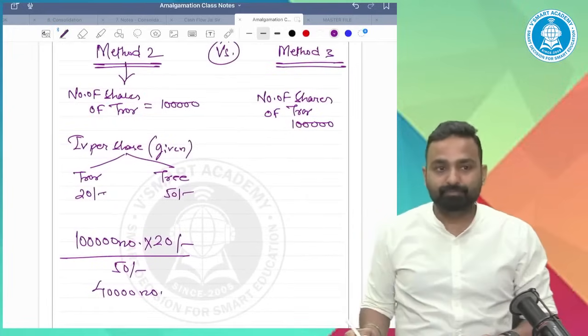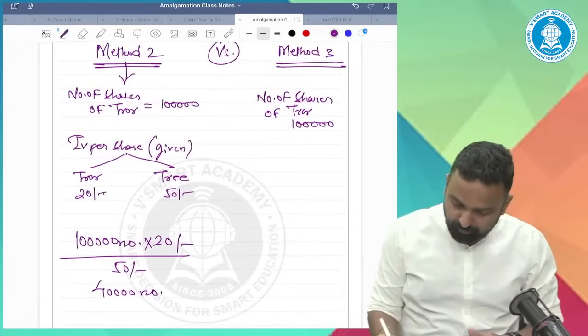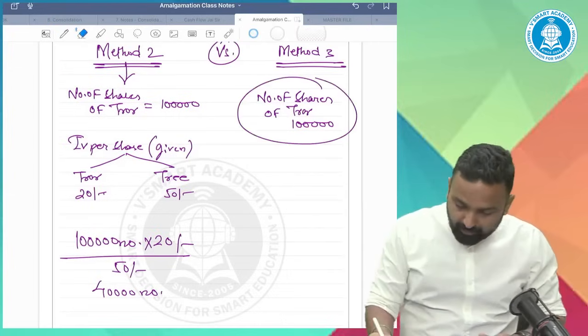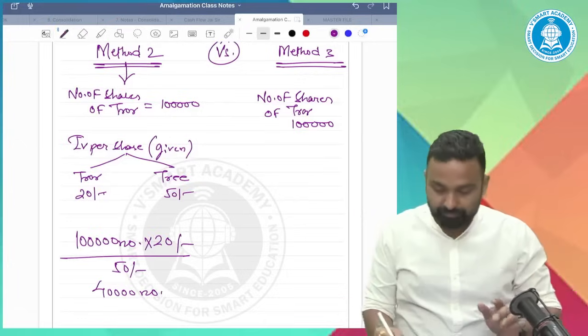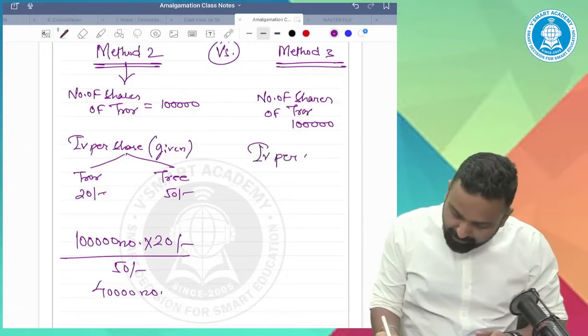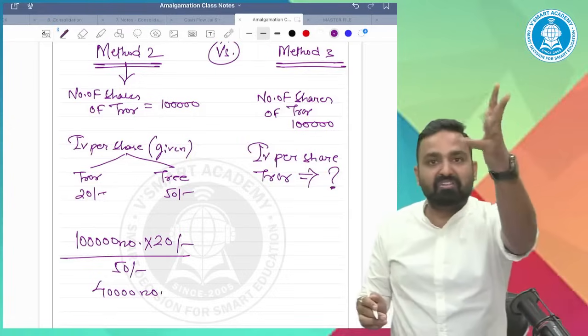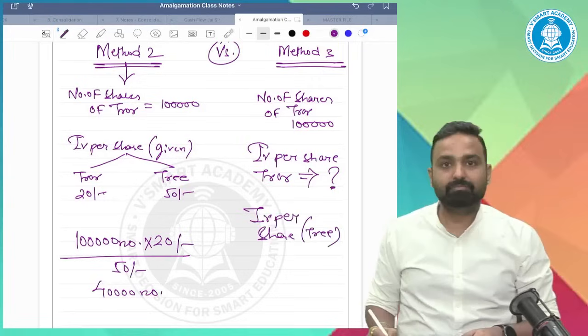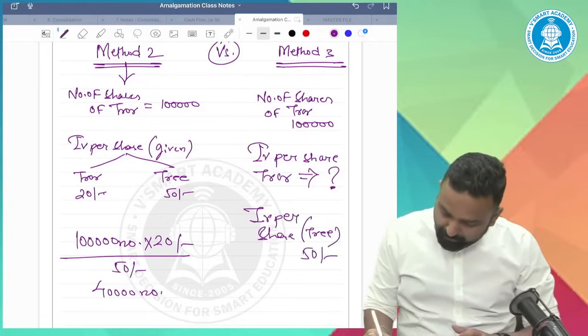Method 3. Number of shares are given. Intrinsic value per share of RR, not given. Intrinsic value per share of RE, given, 50 rupees.